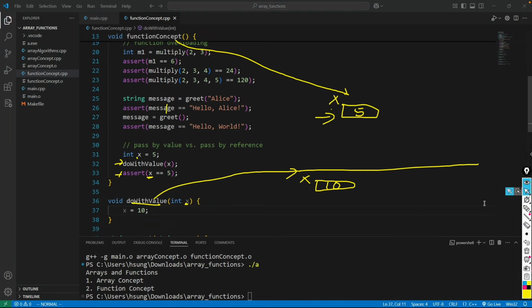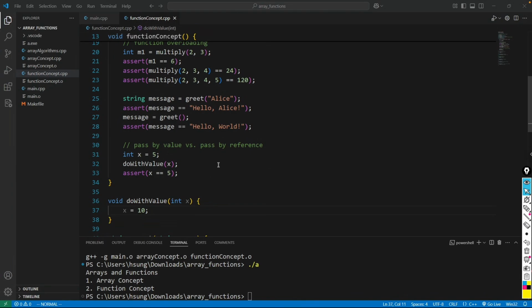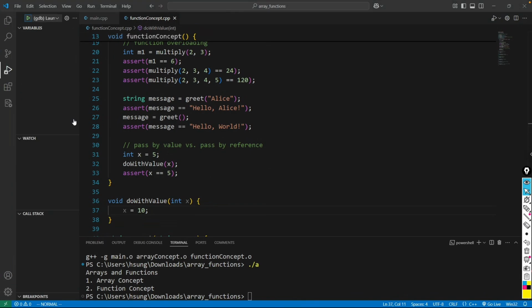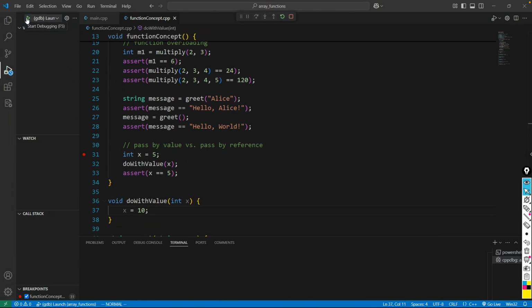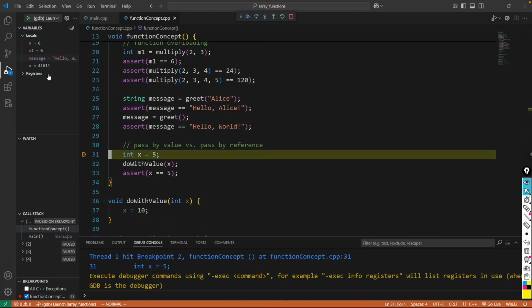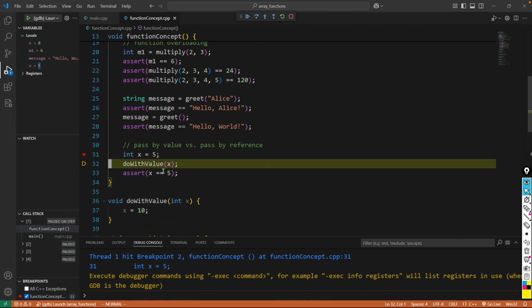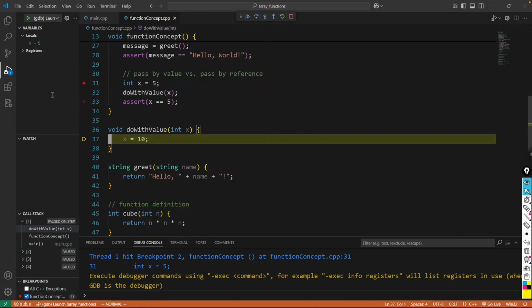So we can trace the program execution using the debugger. In the debugger, let's set a breakpoint here, run the debugger. At this moment, x is not initialized yet. Step over, x is a 5. And then if I do step into, now local variable x is within this scope only. The variable x in the function concept is not appearing there. Now the value 5 is passed into x by the function call.